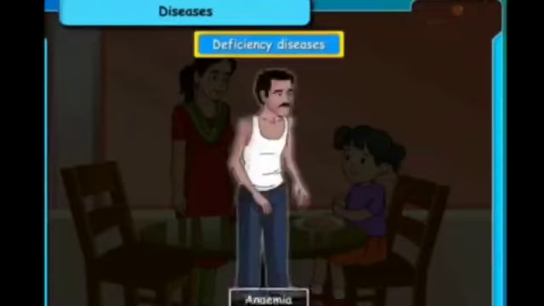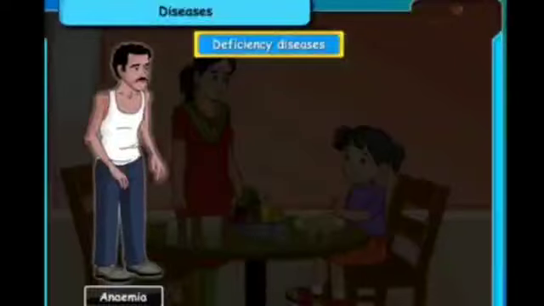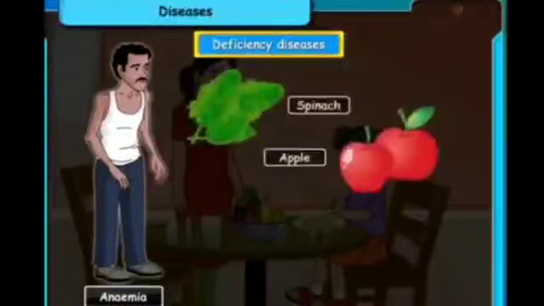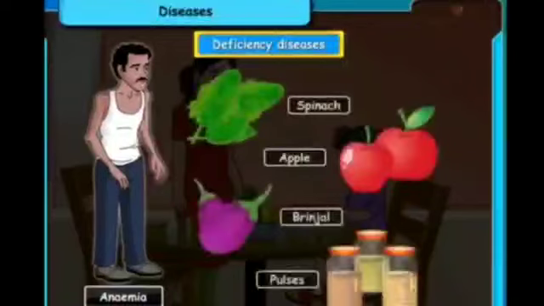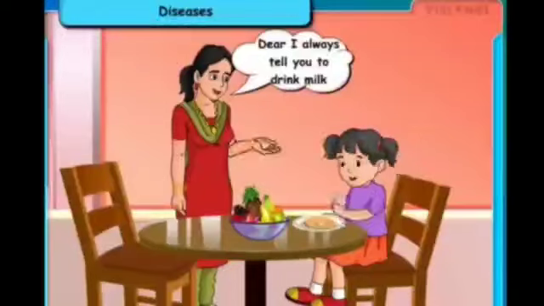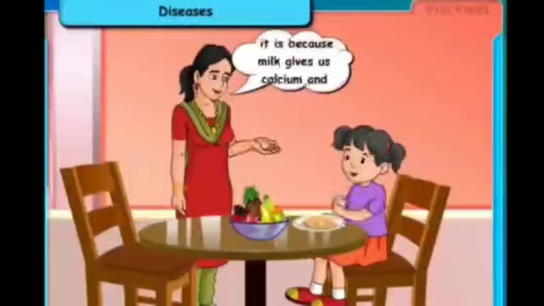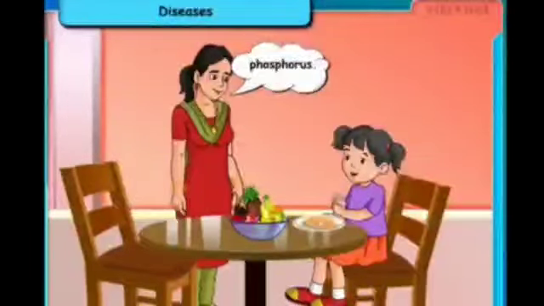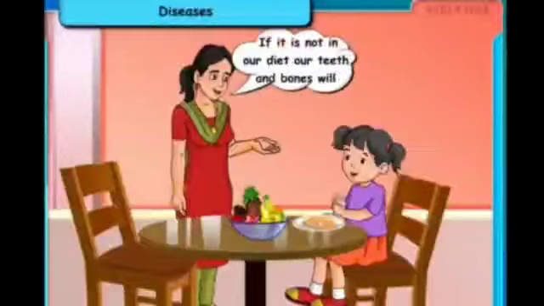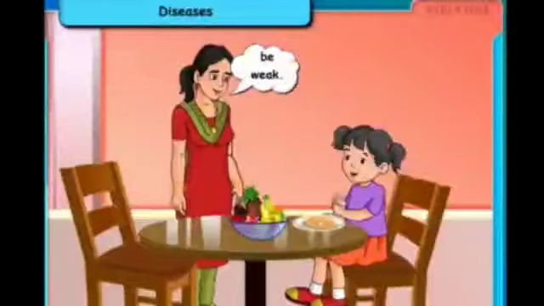Some diseases are due to deficiency of certain minerals, like anemia, which is caused by deficiency of iron. Therefore, we should have spinach, apple, brinjal and pulses in our diet. Dear, I always tell you to drink milk. It is because milk gives us calcium and phosphorus. If it is not in our diet, our teeth and bones will be weak.